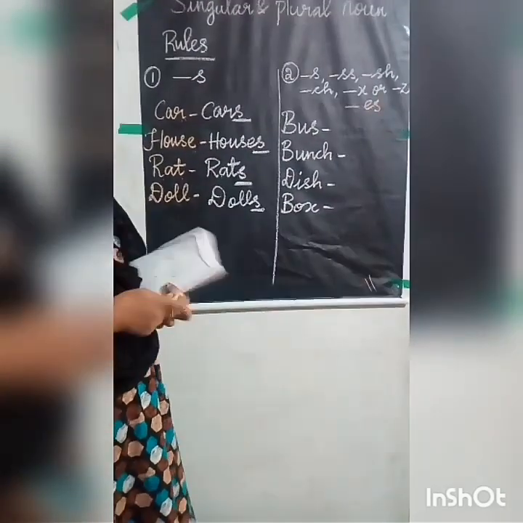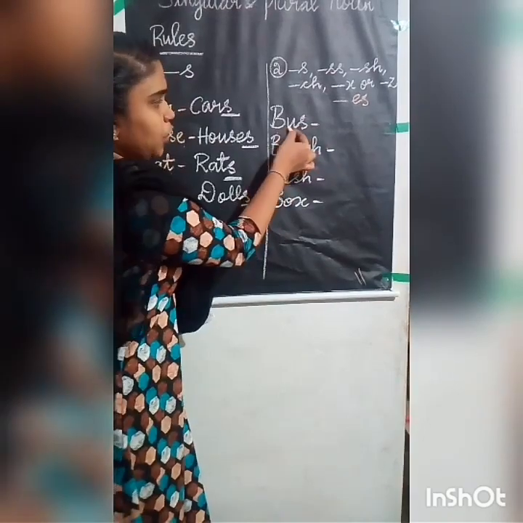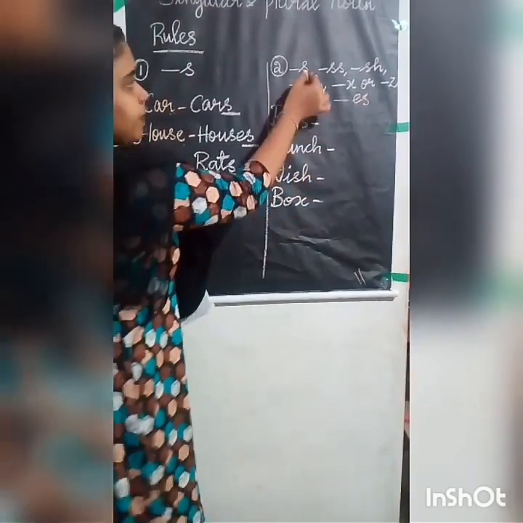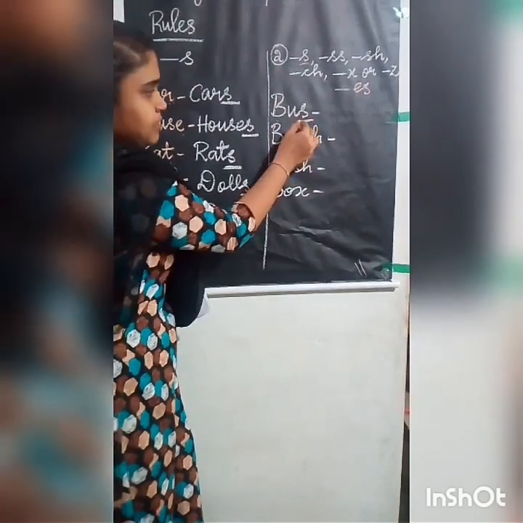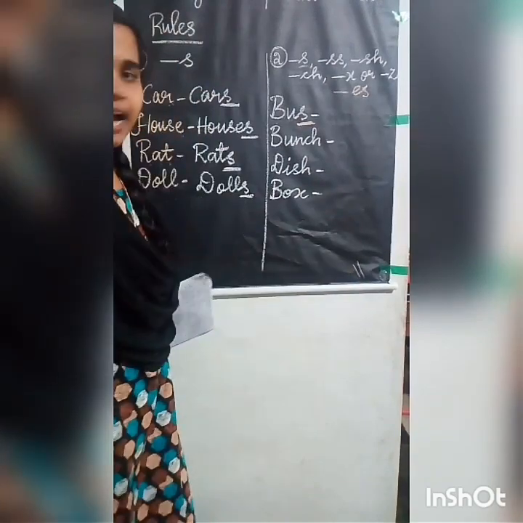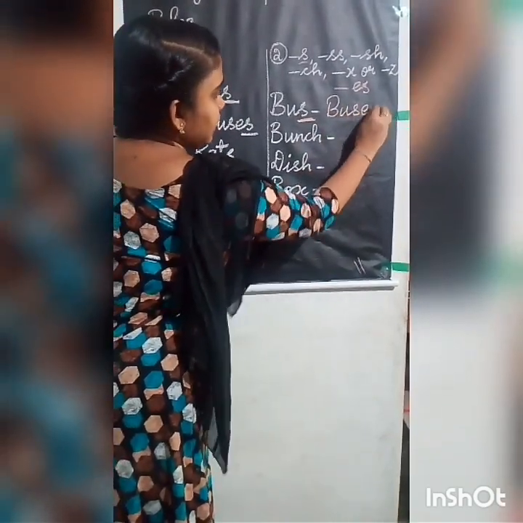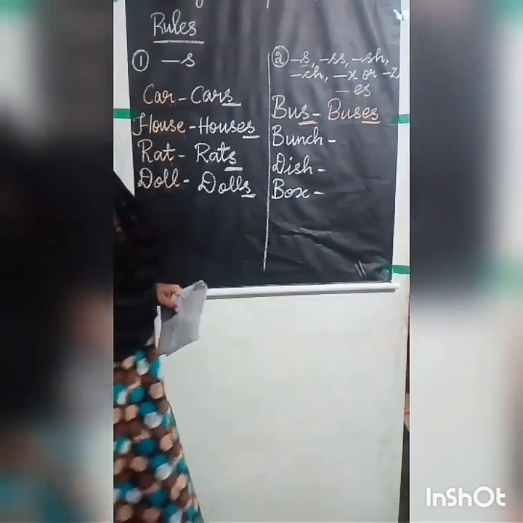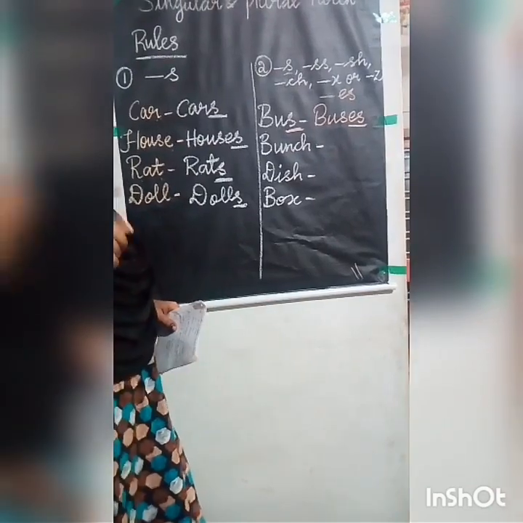Okay. So now we can do some examples, then you will understand. Listen carefully. Bus. B-U-S. See here I told you already, if there is an s at the end of the singular noun, what you have to do? You have to add es. So buses. You have to add es at the end and make it buses.